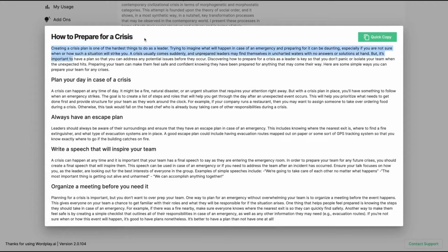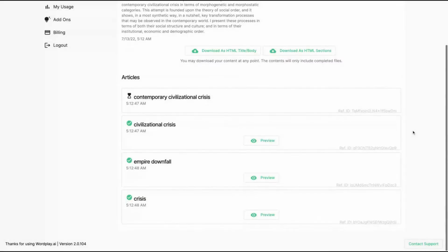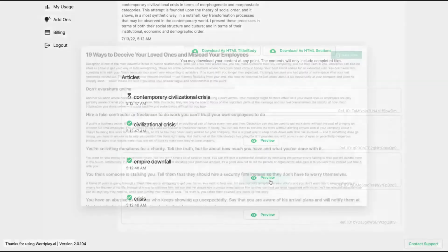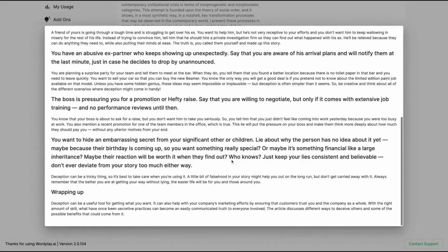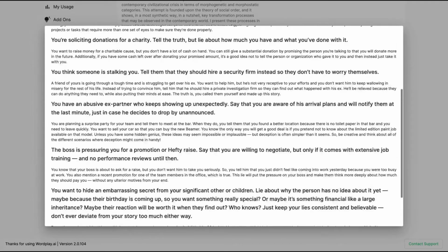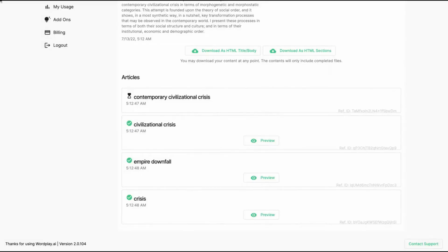They will finish with a takeaway here about crisis, so how to prepare for a crisis. So they created a whole article based on the word crisis. It was generic, and they made something related to that. Empire downfall: 19 ways to deceive your loved ones and mislead your employees. Yeah, that one was a little bit out of the scope. The other one I think they are still writing.